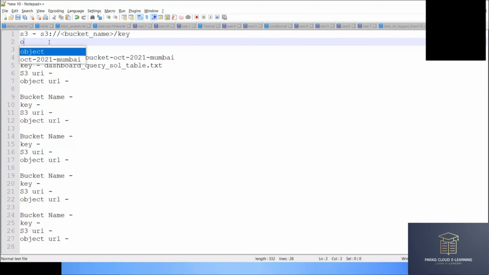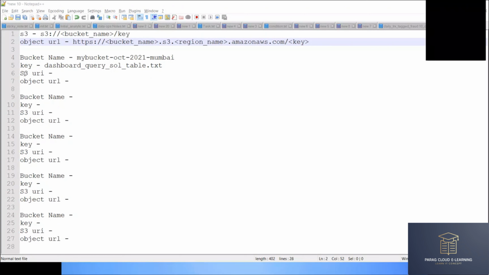And what is the nomenclature of the object URL? It is https://, then bucket_name dot s3 dot the region in which you have created this bucket, so the region name, dot amazonaws.com, slash your key name. This is how your object URL will look like.